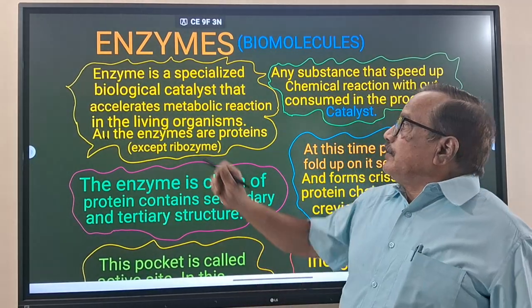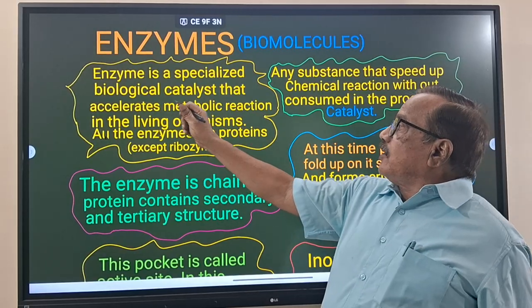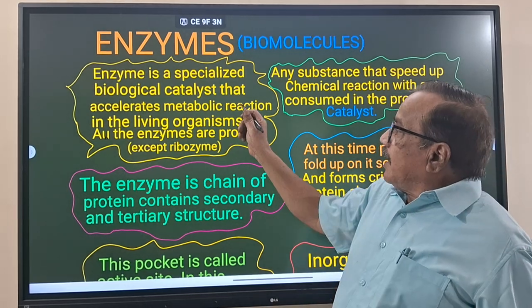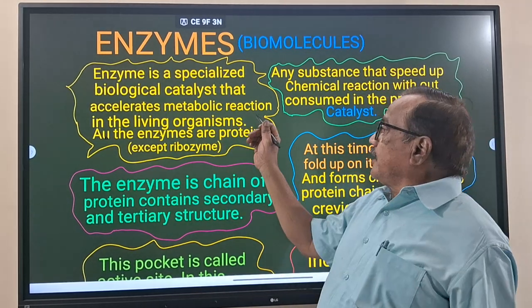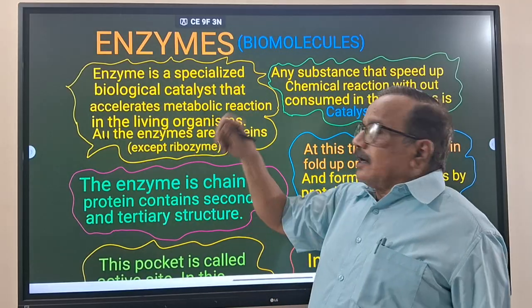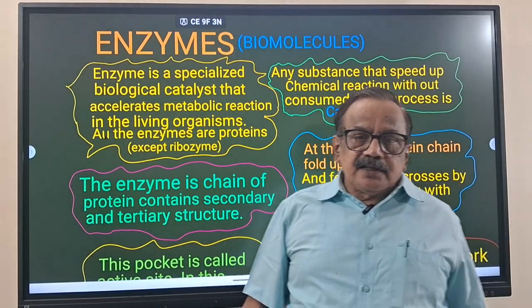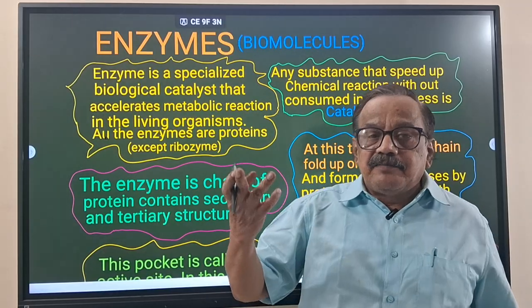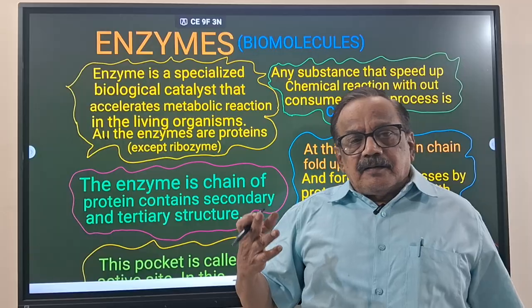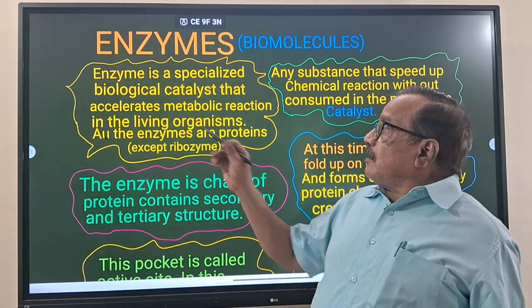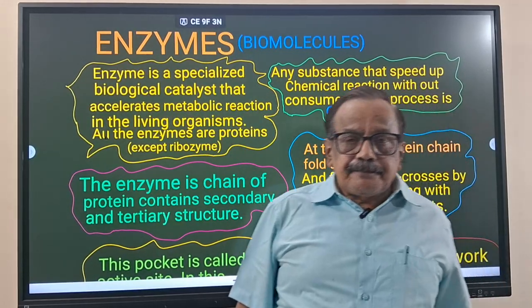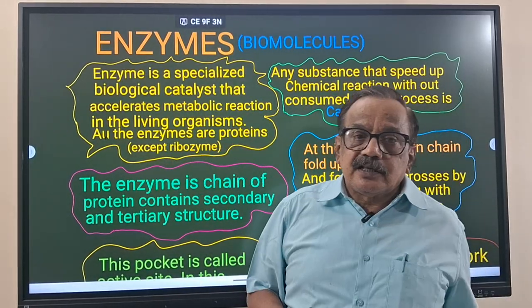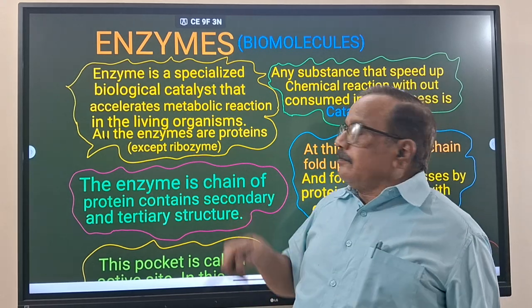And what will it do? Enzyme is a specialized biological catalyst, and that accelerates the metabolic reaction in living organisms. Means the metabolic reactions will be accelerated, increased, by the catalysis of this enzyme. Enzymes are made up of proteins except ribozyme.